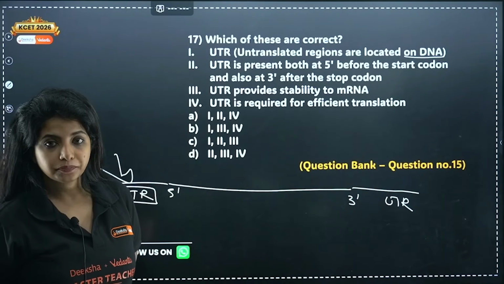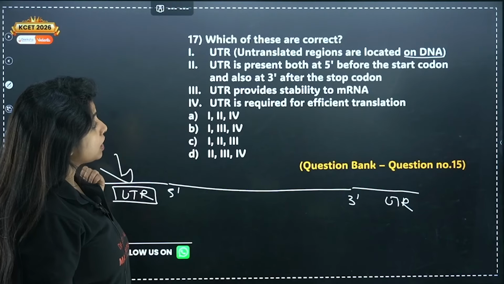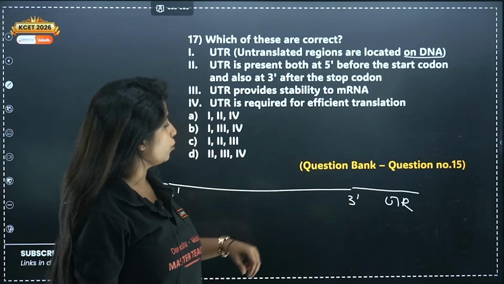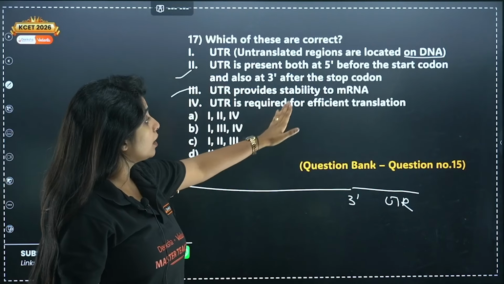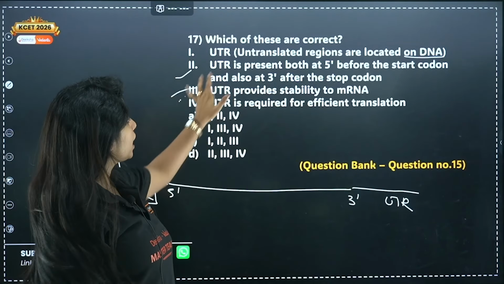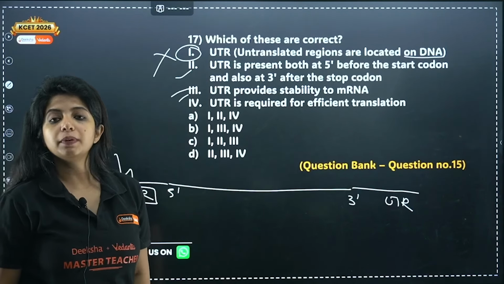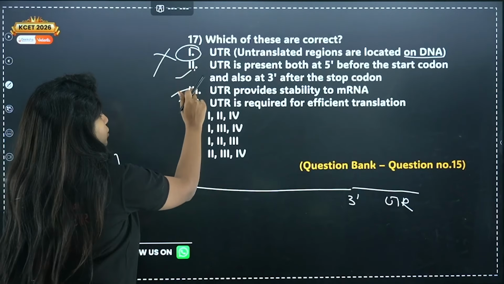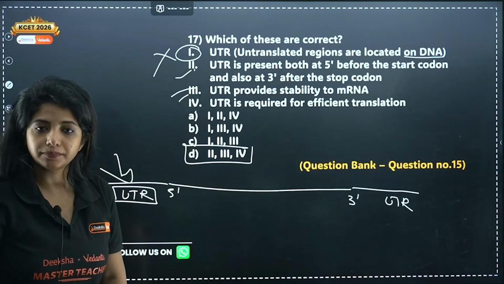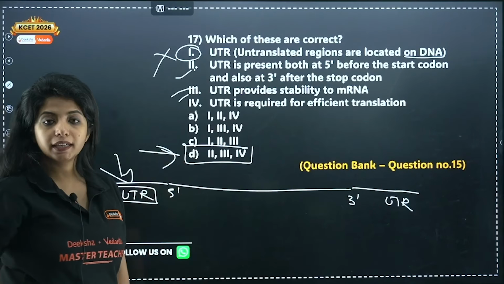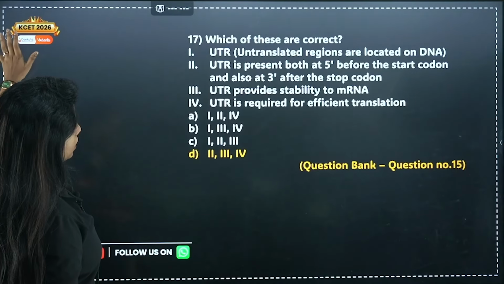Is it correct? Let's go. UTR is present both at the 5' end before the start codon and also at the 3' end after the stop codon. This is correct. UTR provides stability to mRNA. Correct. UTR is required for efficient translation. Correct. What is not correct? The first statement would not be correct. So what is correct? 2, 3 and 4 would be correct. Hence your answer is D. Okay? Okay. Let's go ahead.